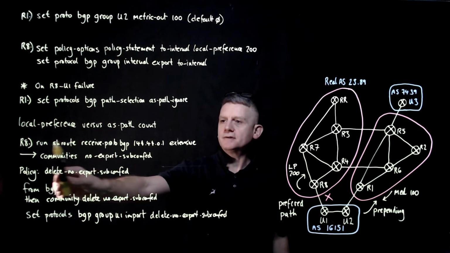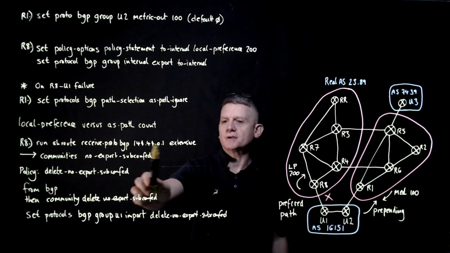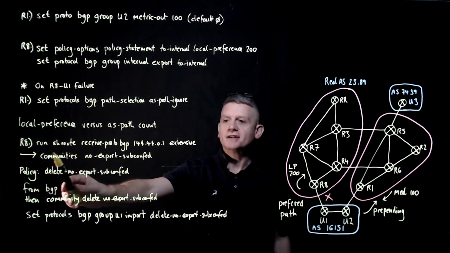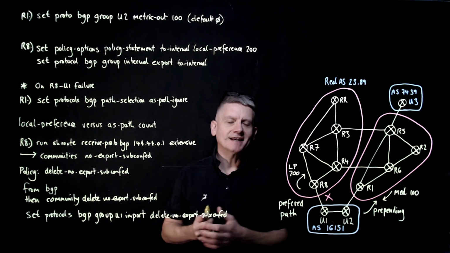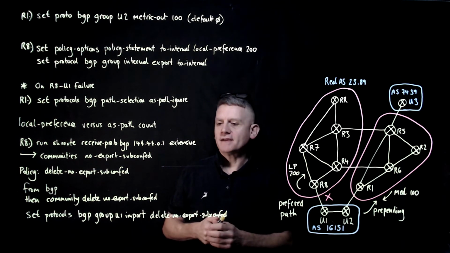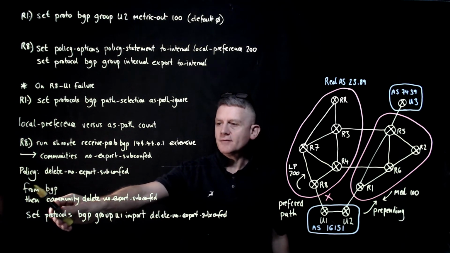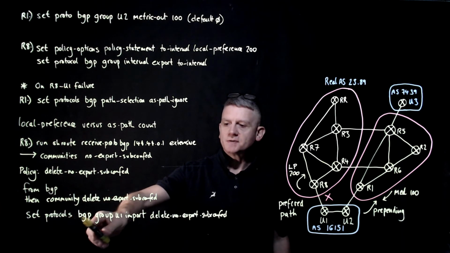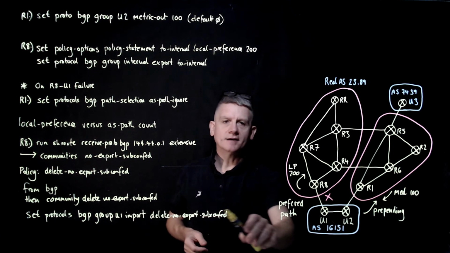So anyway, we go back to router 8 and we have a look. And when we do show route receive protocol BGP and we put in upstream 1's neighbor, we discover that all of the routes are marked with a very unusual community, no-export-subconfed. Of course, we're running subconfederations. There's a community here telling router 4 not to advertise to router 6. So we have to delete that. So we build a policy, delete no-export-subconfed from BGP, then community, delete no-export-subconfed. And set protocols BGP group, it's the upstream 1, it's an import policy, and we're going to be deleting that.